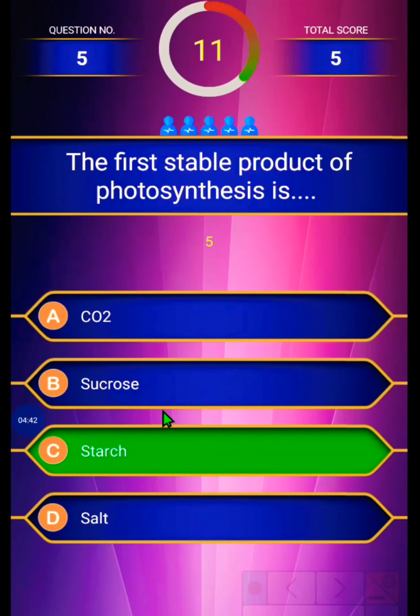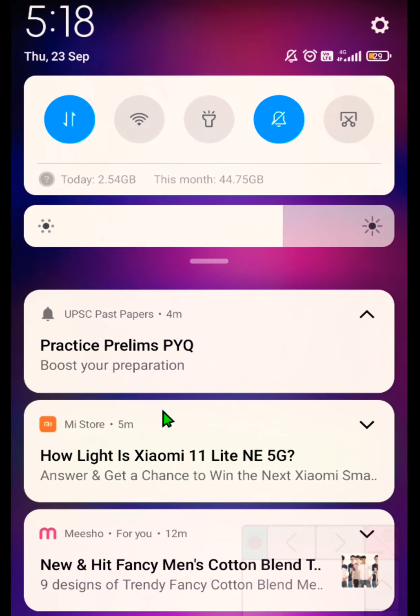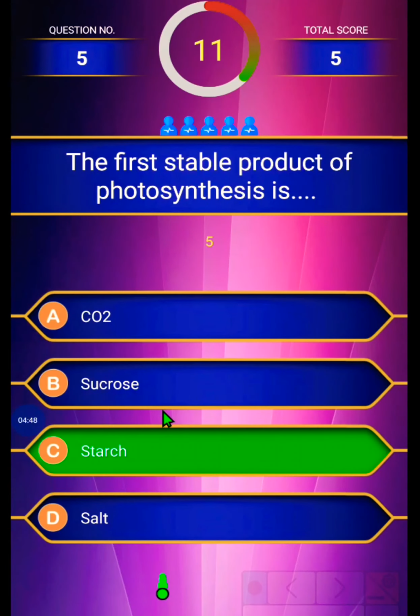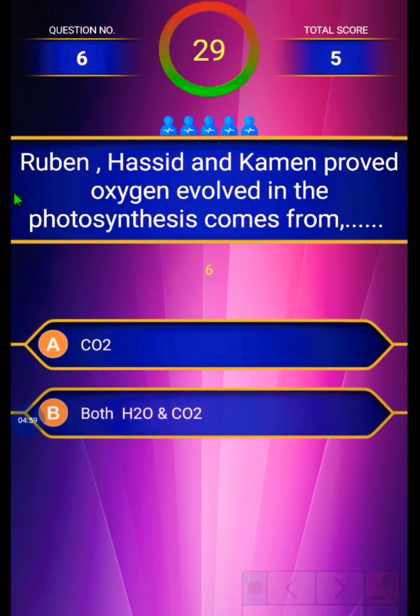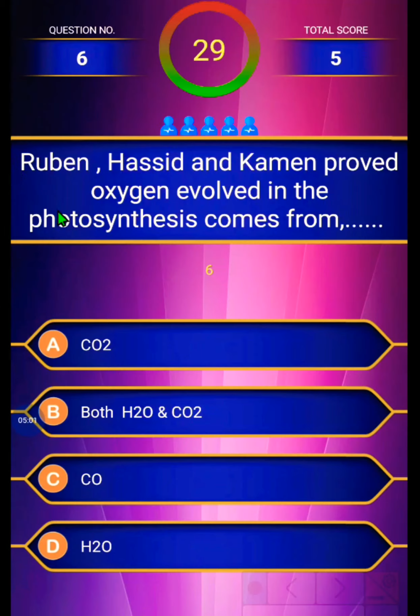We'll go to the next question. Sixth question: Ruben, Hasid and Kamen proved oxygen evolved in photosynthesis comes from.